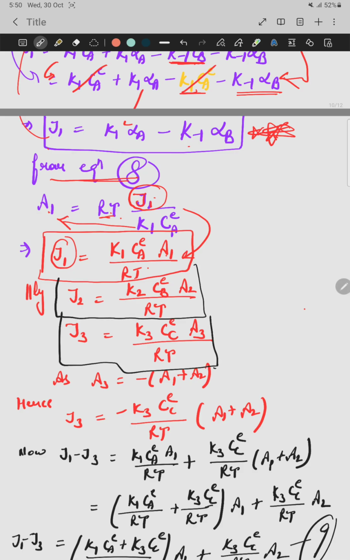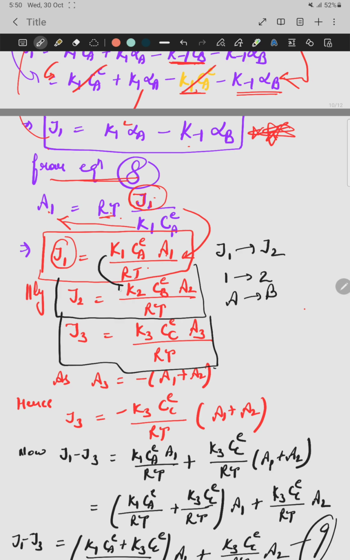How can you write these expressions? Simply, when we go from J1 to J2, replace 1 with 2, A with B, that's all.